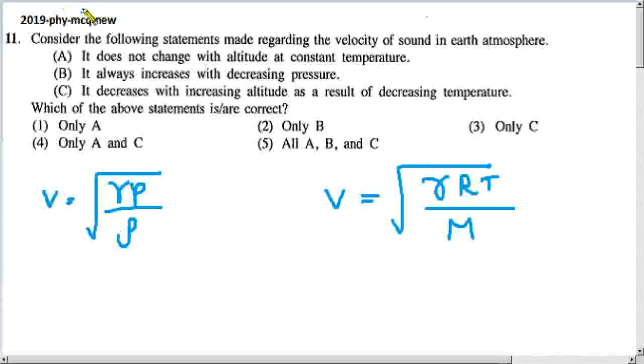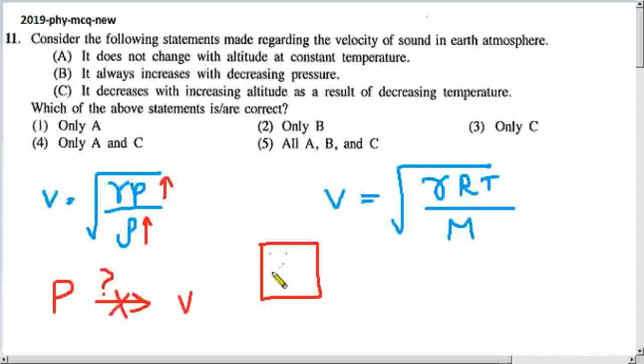Then in the lesson we learn how the pressure of the air affects velocity. There we learn pressure doesn't affect. Pressure has no role in changing velocity, because if we increase the pressure, the density also increases. Imagine a box with gas particles, with a certain density and a certain pressure.